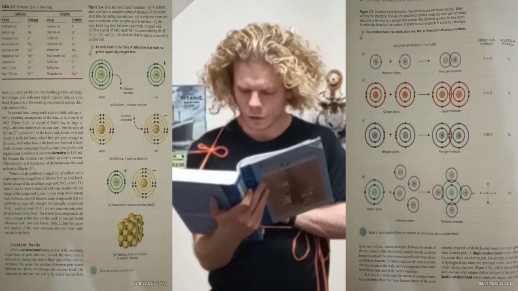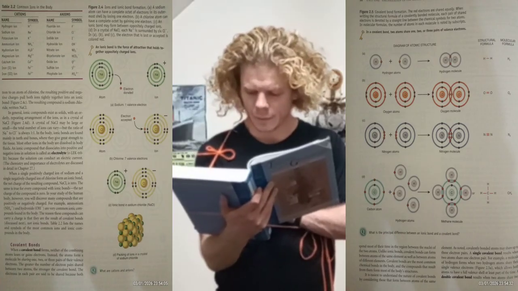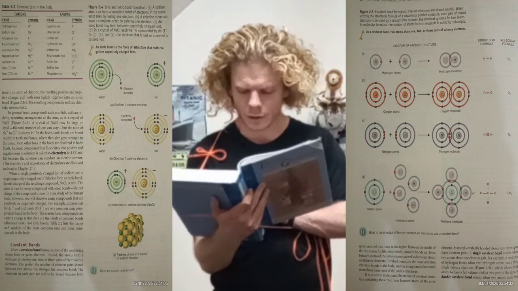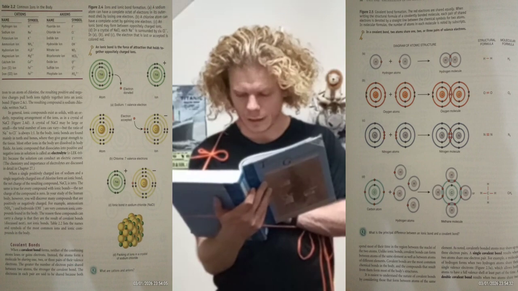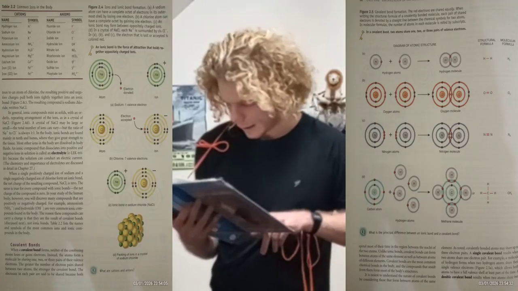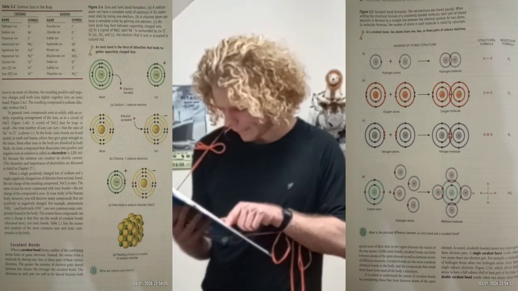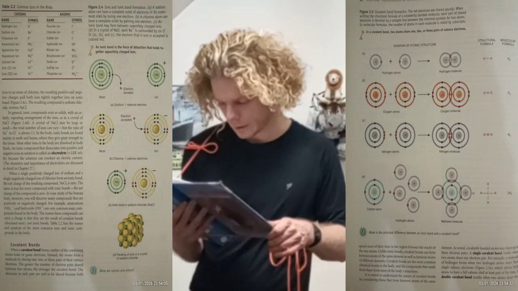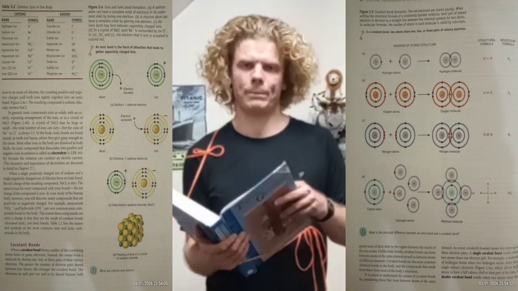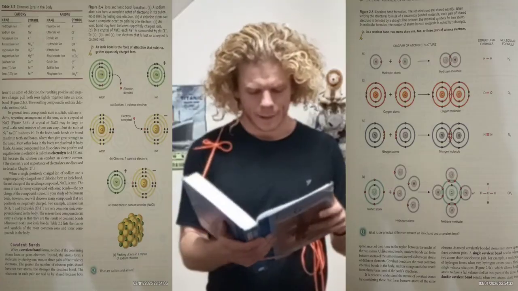The single electron shell of a hydrogen atom can hold 2 electrons, but each hydrogen atom has only one of its own. A methane molecule is the product of 4 separate single covalent bonds. Each hydrogen atom shares 1 pair of electrons with a carbon atom. Let's see. Each hydrogen atom, these 4 H's, shares 1 pair of electrons with a carbon atom. And now we're having CH4. We're having 1 carbon and 4 hydrogen, CH4. We're having carbon in the middle.